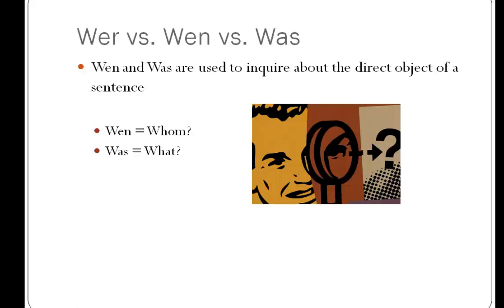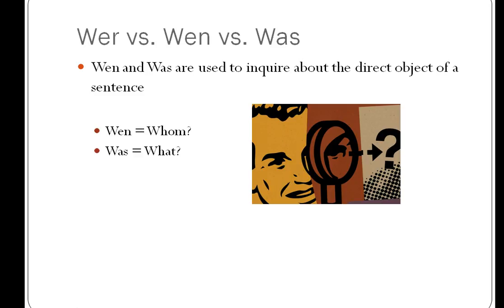Another action that we need to deal with for the accusative is asking questions. We have three question words that are going to be very important right now: wer, wen, and was. Wer you've seen before, believe it or not, way back in chapter 1. And it means who. Looks like where, but totally does not mean that. It means who. Was you've seen, and hopefully you remember asking something like was ist das?